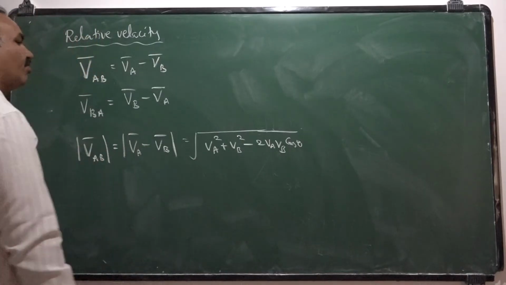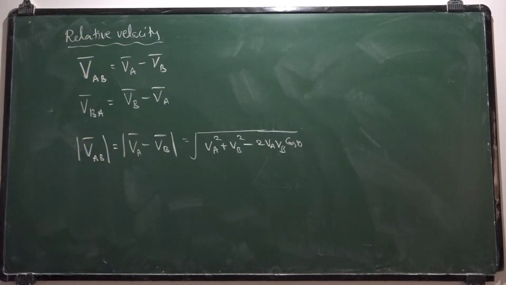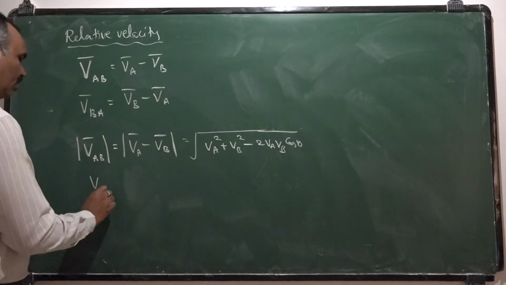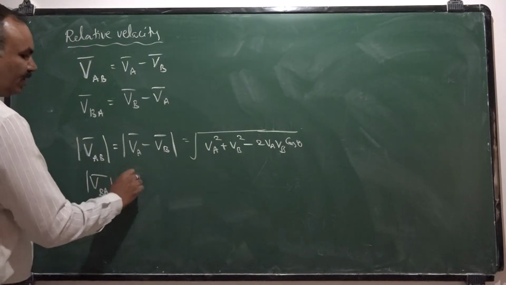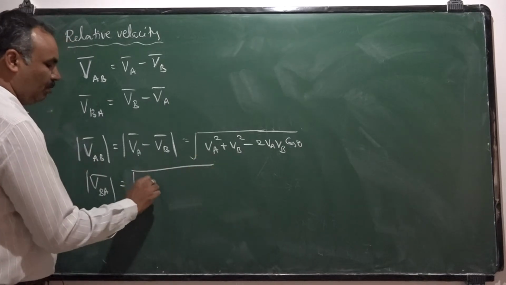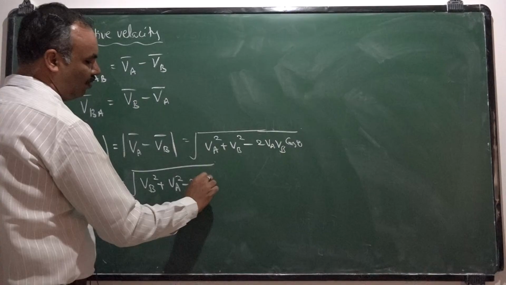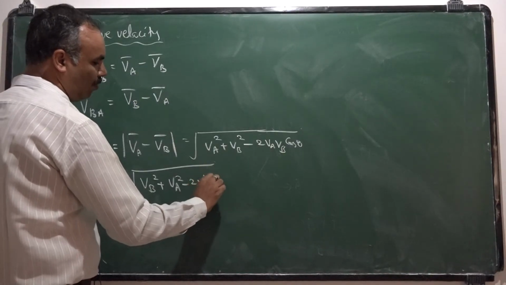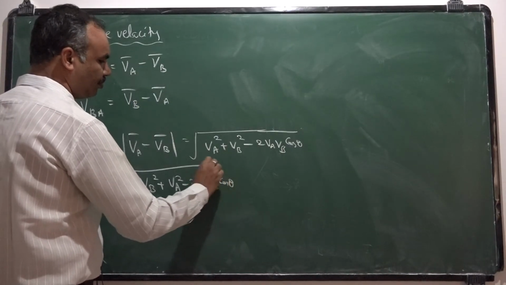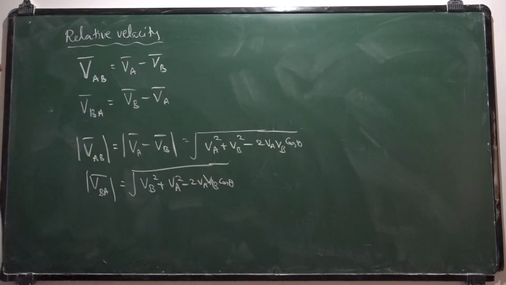So this is the way of finding relative velocity between two vectors. Similarly, modulus of VBA bar is given by VB square plus VA square minus 2 VA VB cos theta. So VAB bar and VBA bar are represented by these two expressions.